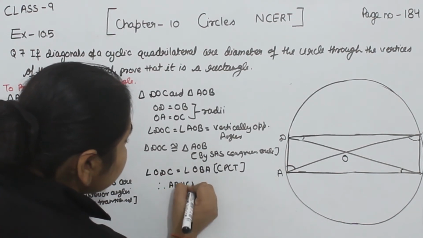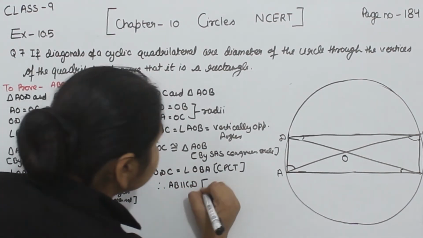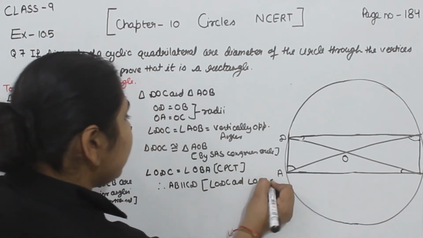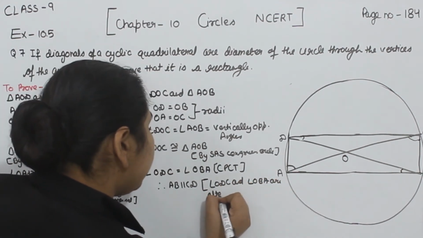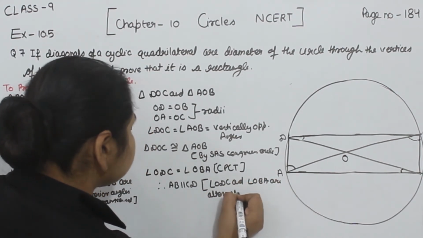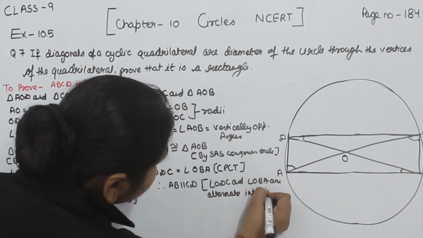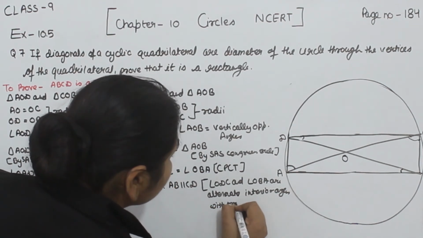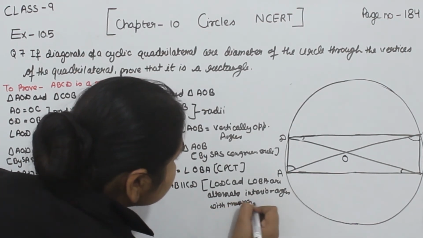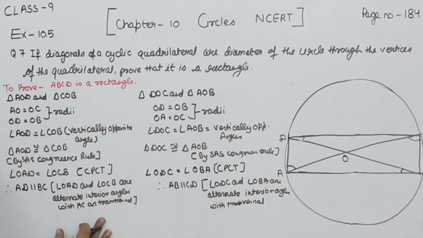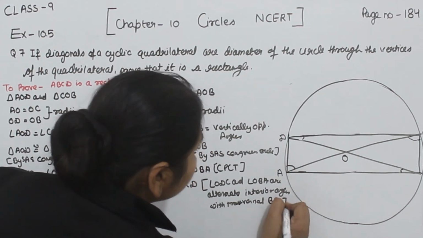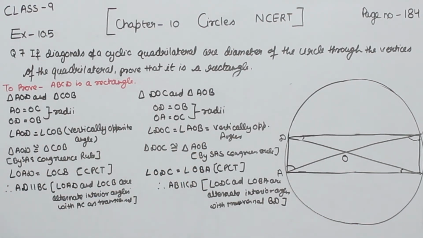Same here, AB is parallel to CD. Why? Because the angle ODC and the angle OBA are alternate interior angles with transversal. This side the transversal is AC and this side the transversal is BD. So AD is parallel to BC and AB is parallel to CD.